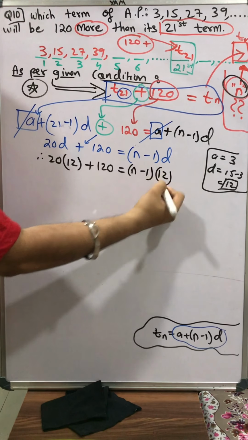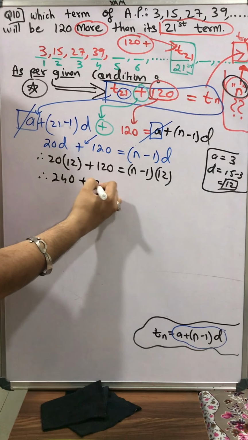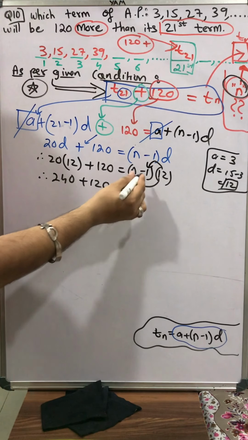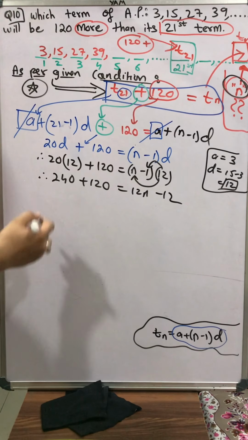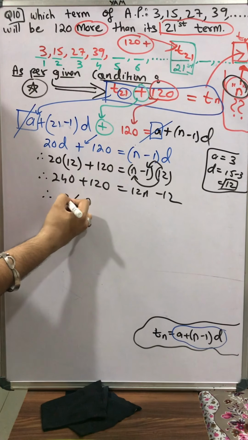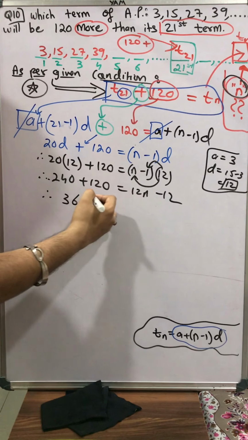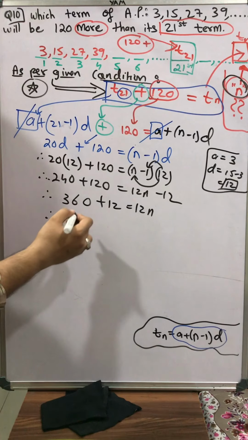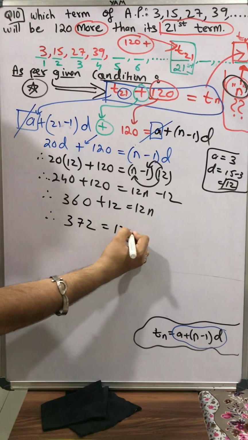d is 12. Therefore 2 12s is 24, but a 0, 240 plus 120 is equal to 12 multiplied by n, which is 12n. 12 multiplied by 1 is 12, but it's a minus sign. So 12n minus 12. Therefore 0 plus 0 is 0, 2 plus 4 is 6, 2 plus 1 is 3, so 360. Minus 12 comes here, so becomes plus 12. Plus 12 is equal to 12n. Therefore, 2 plus 0 is 2, 6 plus 1 is 7, 372 is equal to 12n.